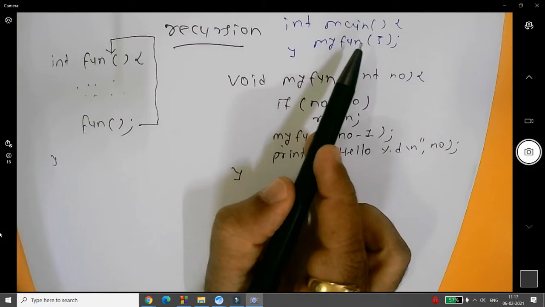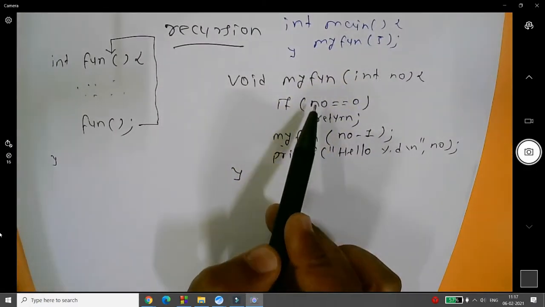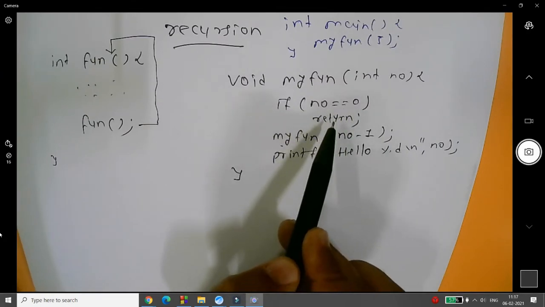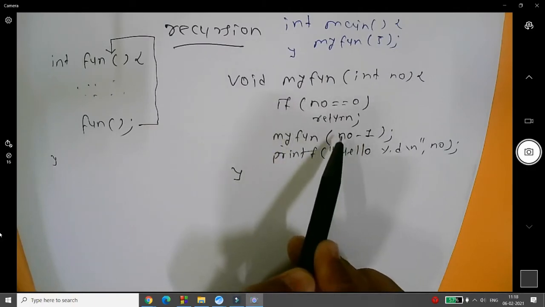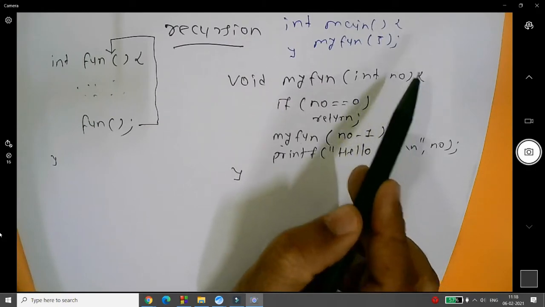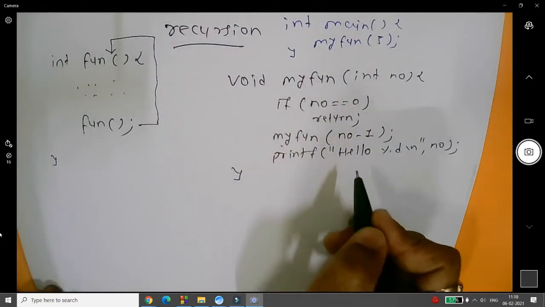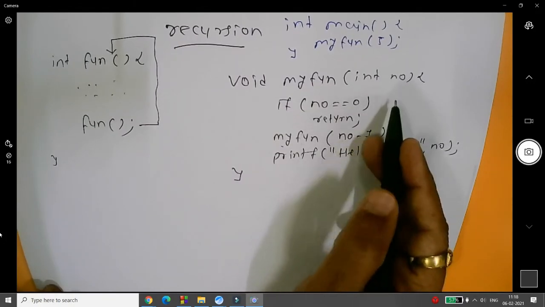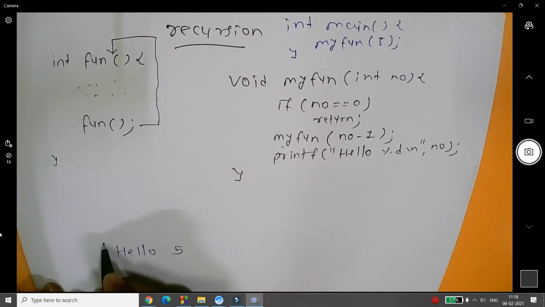I'm just passing the value 5, so myFunction will receive the value 5 over here. Is number equal to 0? No. Then myFunction is called with number minus 1, so 5 minus 1, it will be called again. But what about this printf statement? This printf statement prints hello and the number value, which is 5 the first time. So "hello 5" will be in your stack.